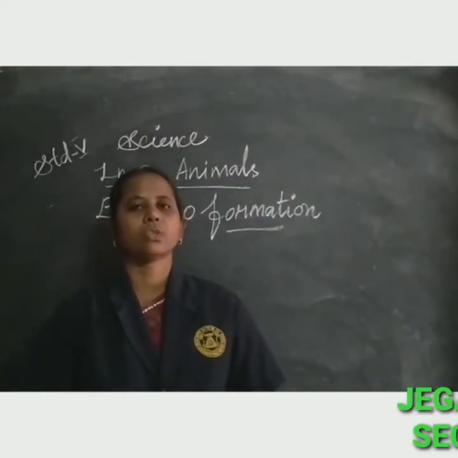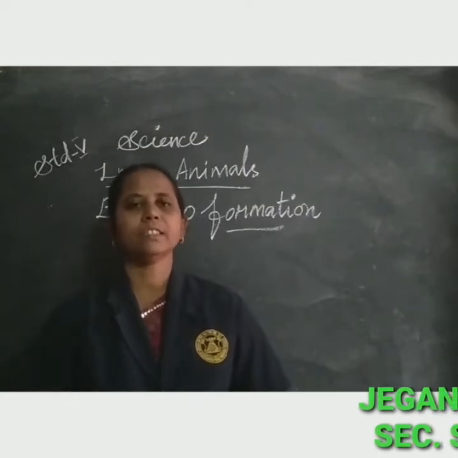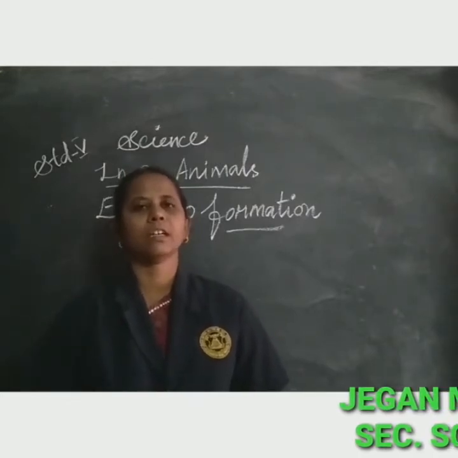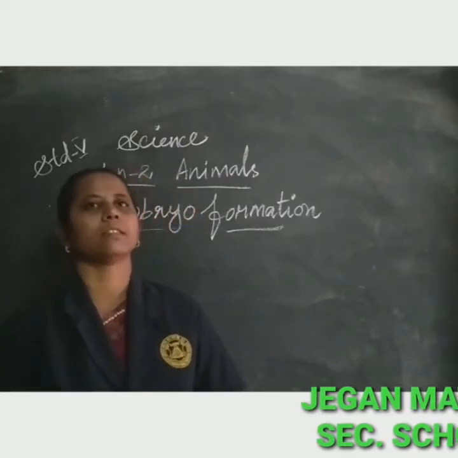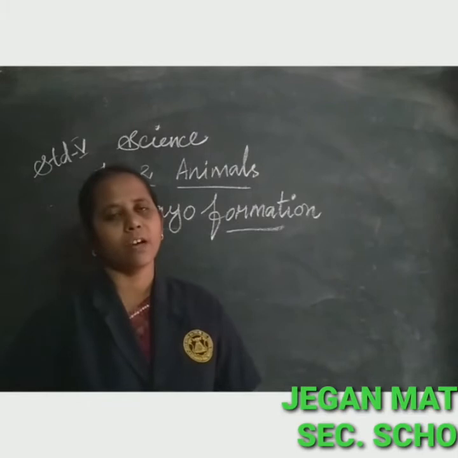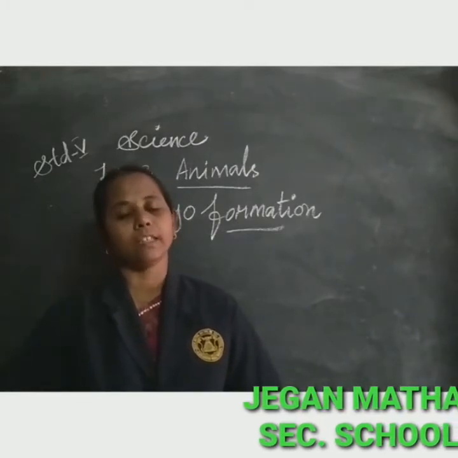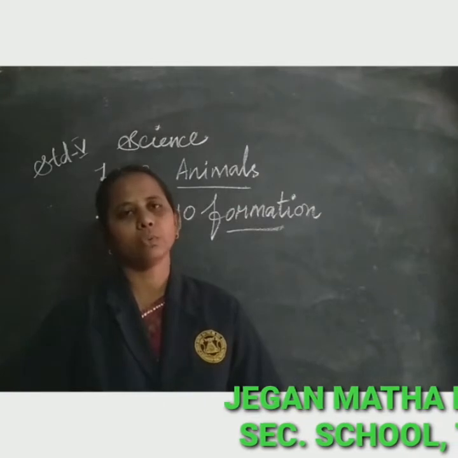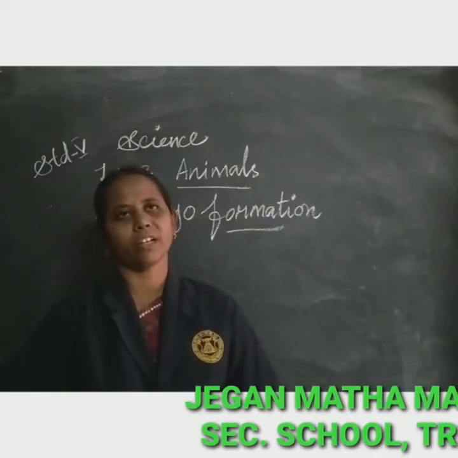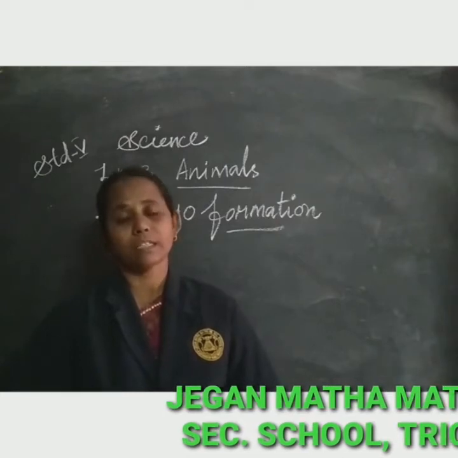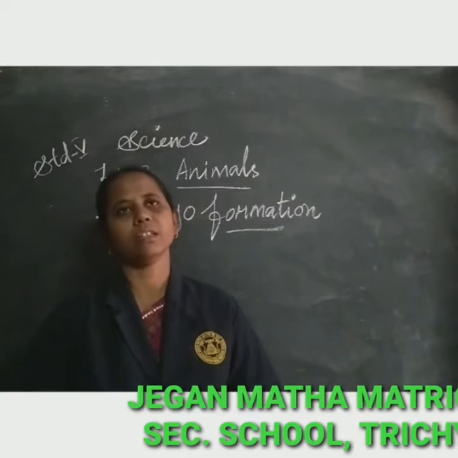Students, today I am going to discuss 5th standard science, Term 3, Lesson 2: Animals. In the last class we studied reproduction in animals. Reproduction in animals has two types, sexual and asexual reproduction. Let us continue with the topic of sexual reproduction.